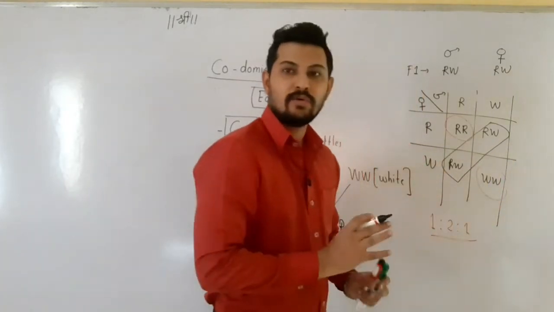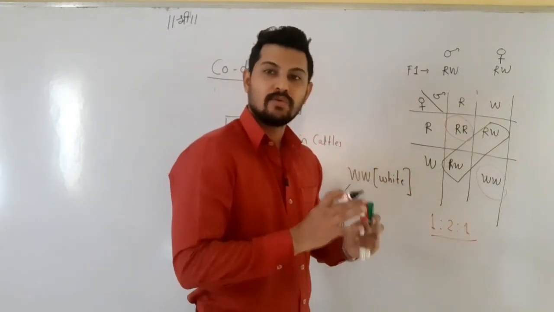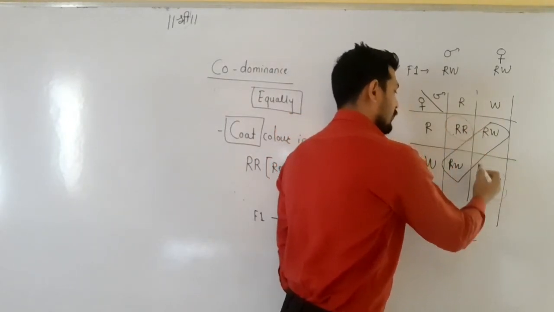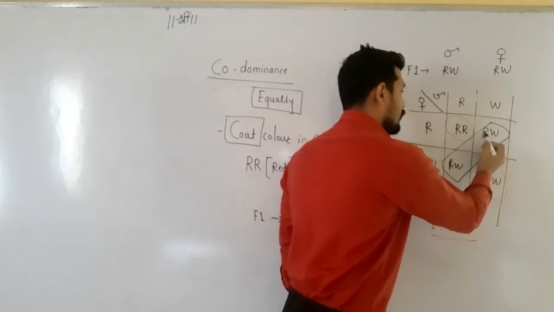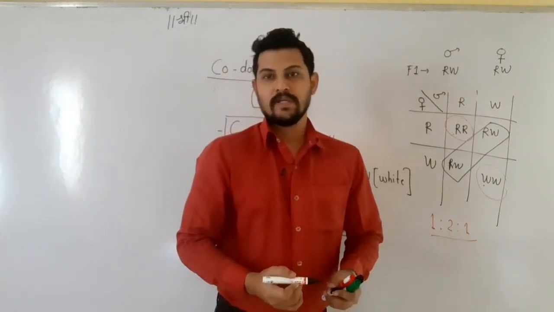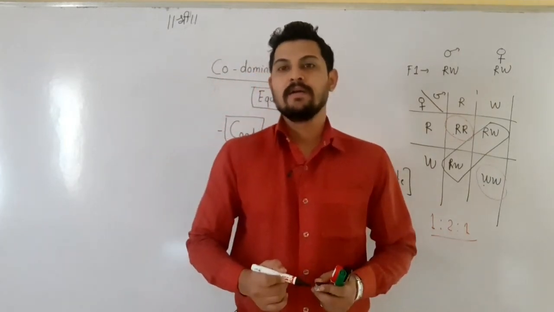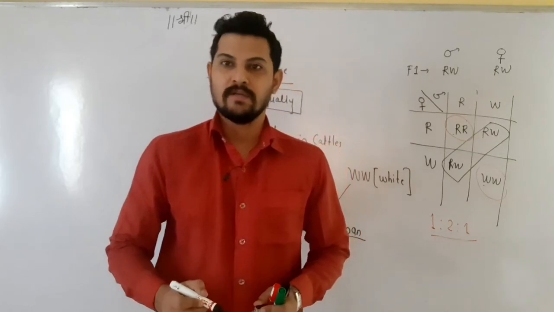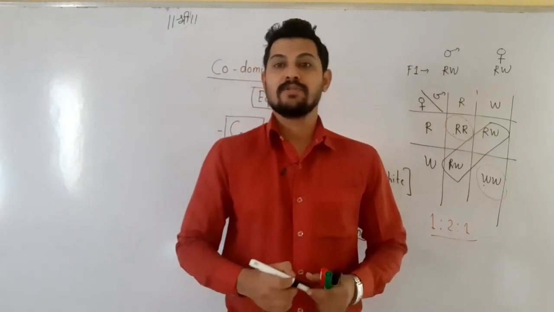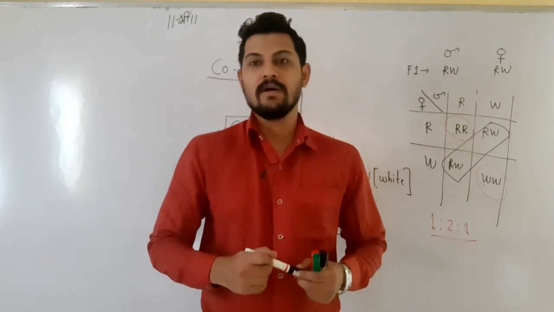The phenotypic ratio is 1:2:1, and the genotypic ratio is also the same. The genotypic ratio has one RR, one WW and two RW, so it is 1:2:1. So in the case of incomplete dominance and codominance, the ratio obtained is 1:2:1. Both the genotypic and phenotypic ratios are the same, and these are exceptions to the Mendelian ratios, that is, deviations from the Mendelian ratios.